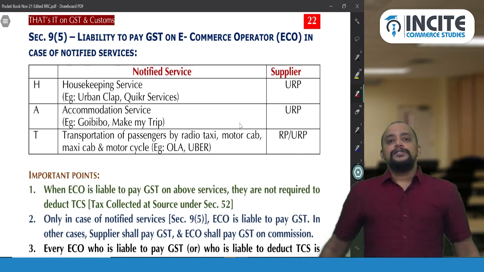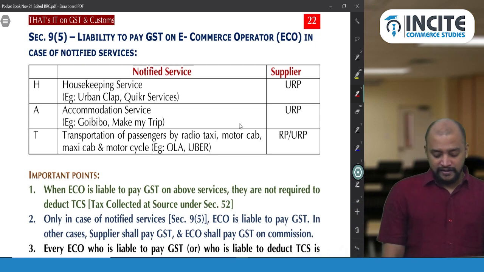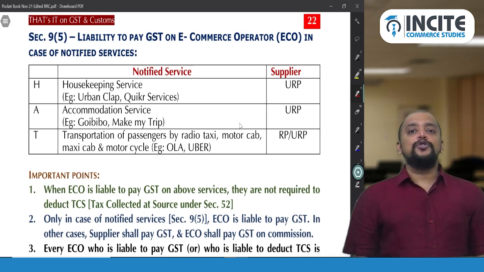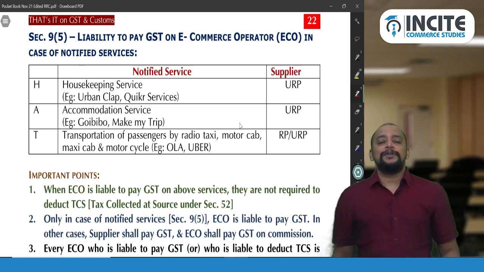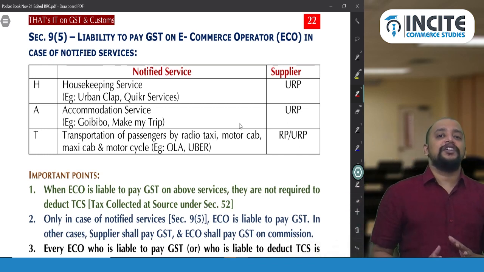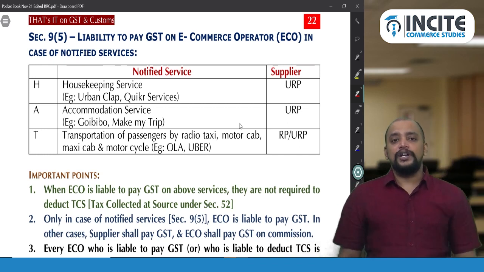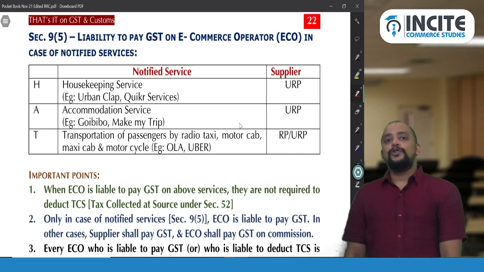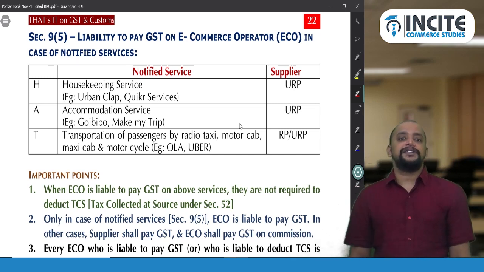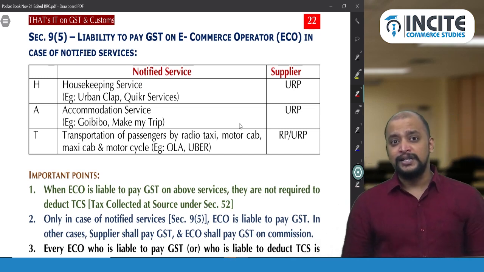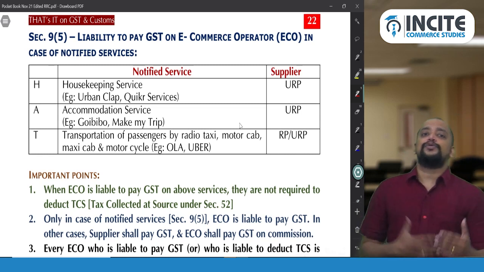Okay. So section 9 subsection 5. Liability to pay GST on e-commerce operator with respect to some notified services. There are 3 notified services: housekeeping service, accommodation service, and transportation of passenger service. So these 3 services are provided through an e-commerce operator.